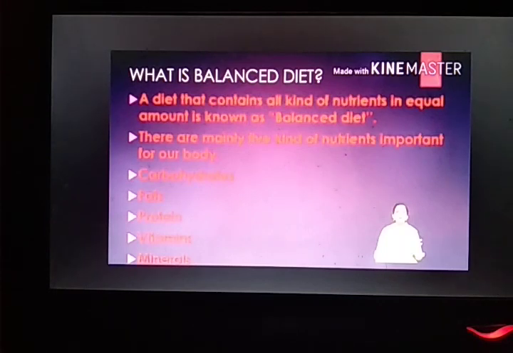Now students, it is necessary to take all these nutrients in proper amount in our diet to keep our body healthy. A diet that contains all the kinds of nutrients in proper amount is known as a balanced diet. So which are the nutrients? Again I am repeating: carbohydrates, fat, protein, vitamin and minerals. Apart from these 5 nutrients, students, remember that there are 2 more components of food, that is water and roughage. These 2 are also equally important as these 5 nutrients.